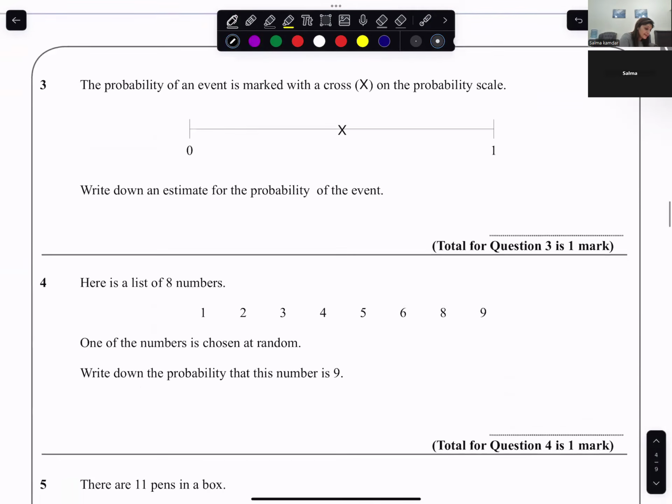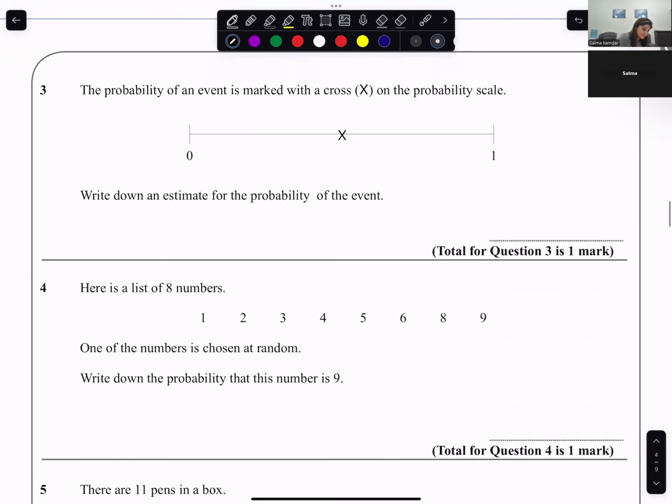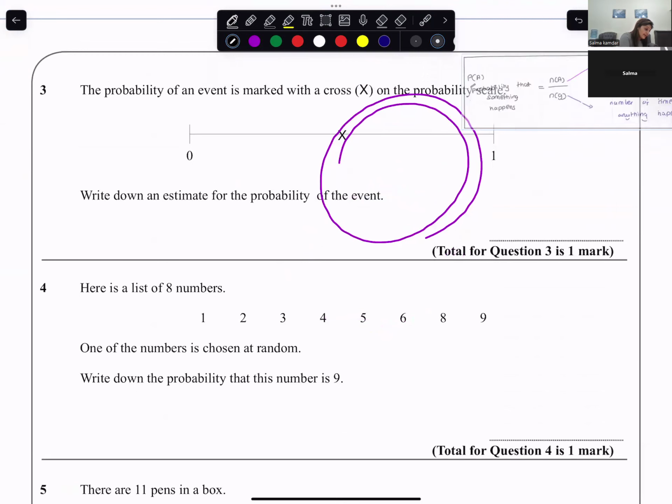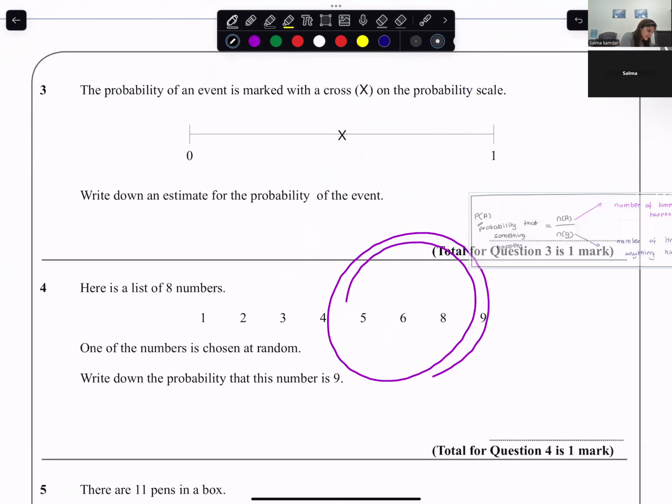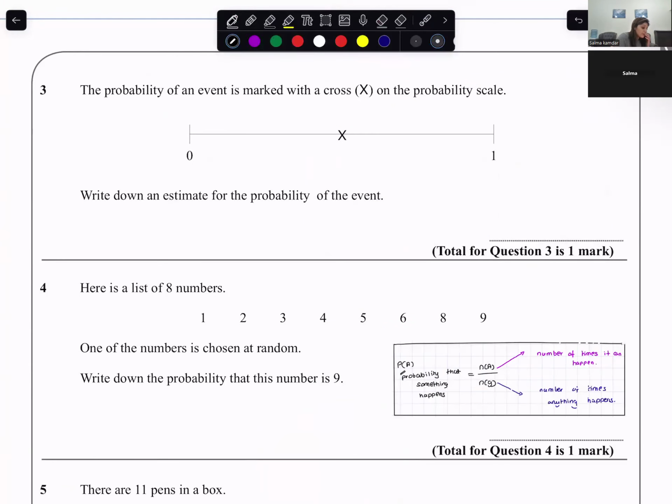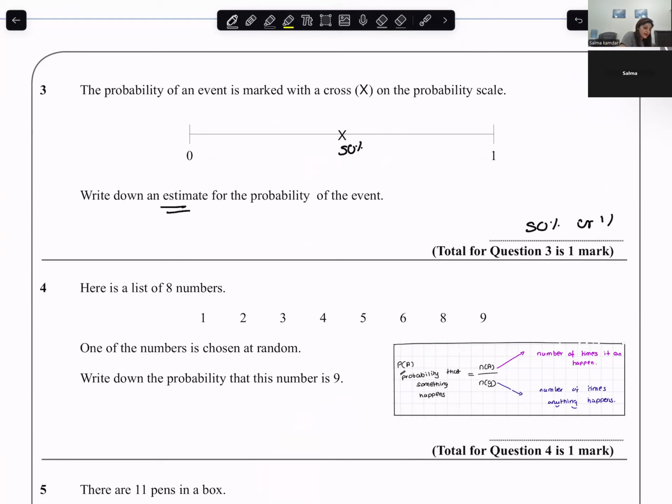Write down the probability of an event. Just give me a moment over here. The probability of an event is marked with a cross on the probability scale. So here it is 50%, and they said they just want an estimate. So 50% or half. It is as likely to happen as unlikely to happen.